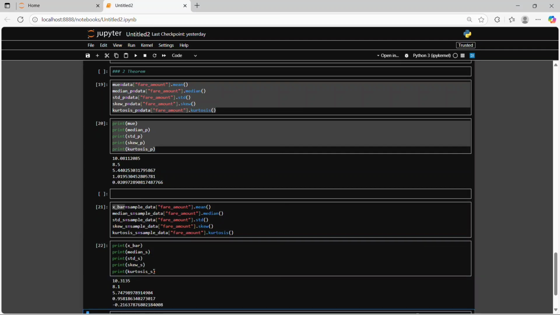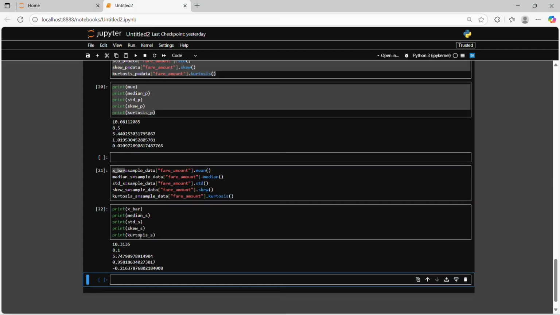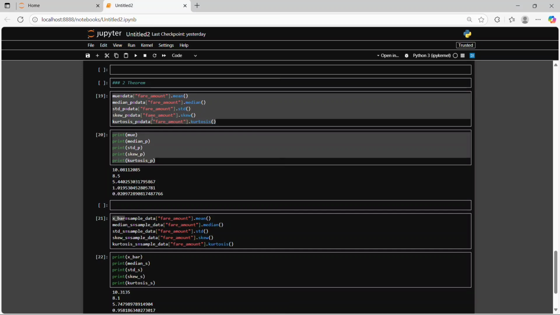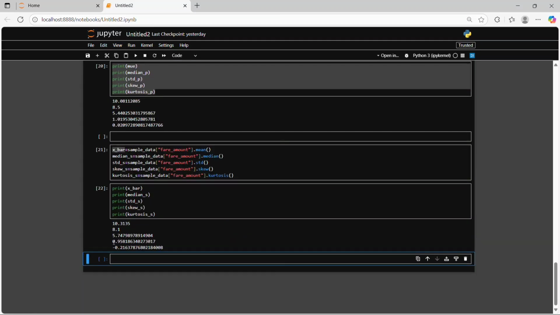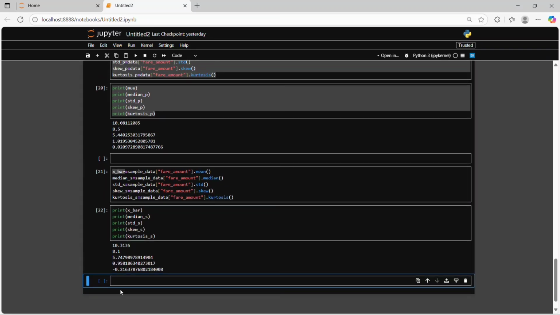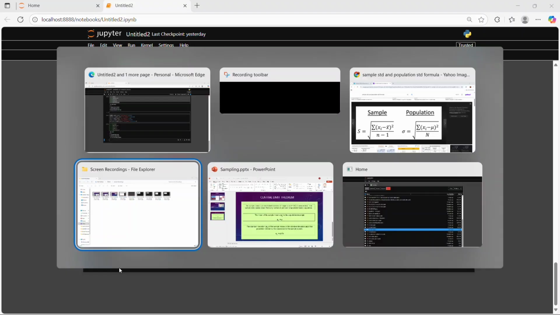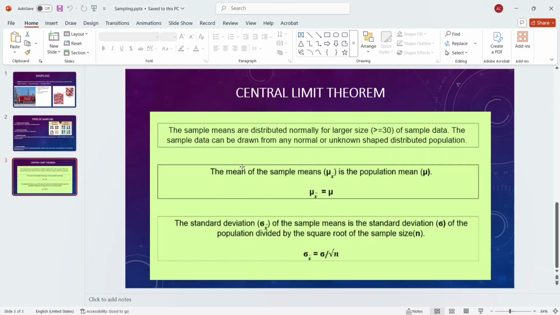sample kurtosis. Then as you can see here, our sample mean is approximately equal to our population mean. Our median is approximately equal to the population median. And as you can see, the standard deviation of the population data is approximately equal to the standard deviation of the sample data. And skewness and kurtosis both are near 0. So we can say that our second condition is totally fulfilled here. The population mean and sample mean are approximately equal.